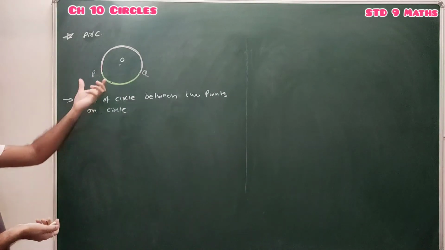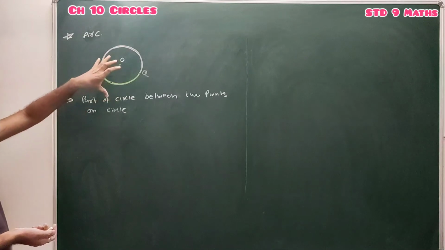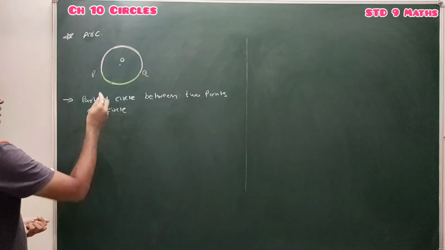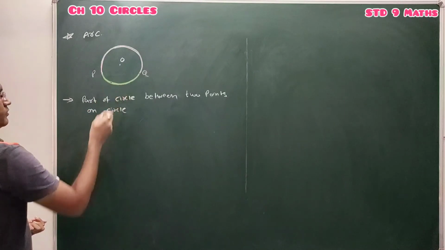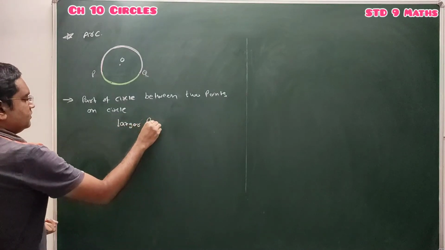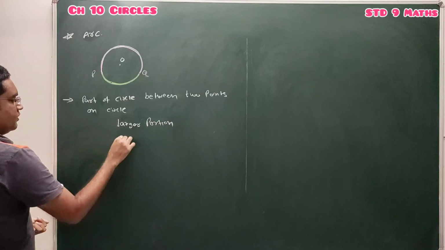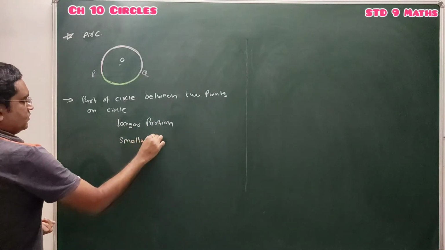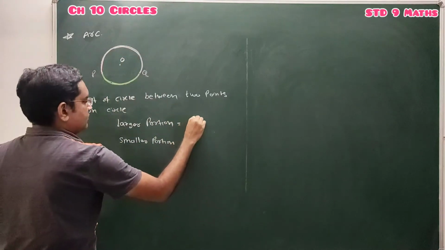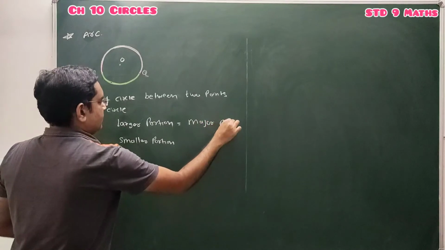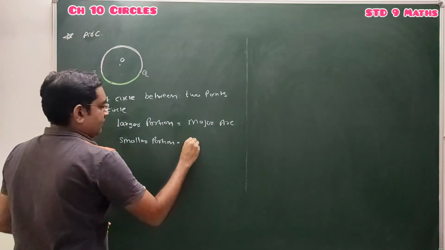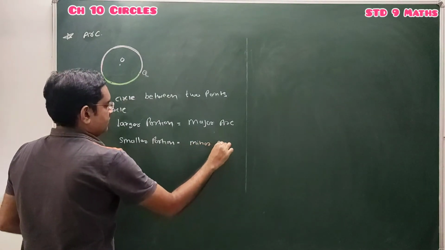So if we consider 2 points on a circle, they divide our circle into two parts. In short, we get two arcs in this circle: one is a larger portion, and another is a smaller portion. The larger portion is known as the major arc, and the smaller portion of the circle between 2 points is known as the minor arc.